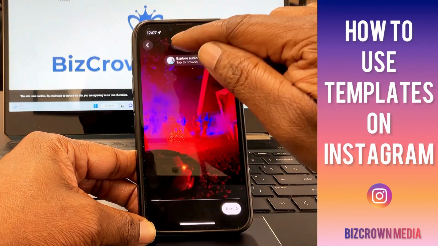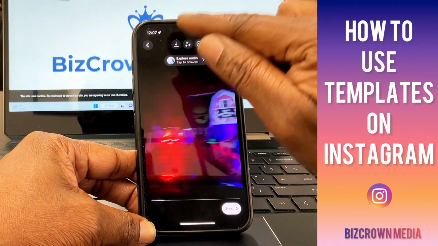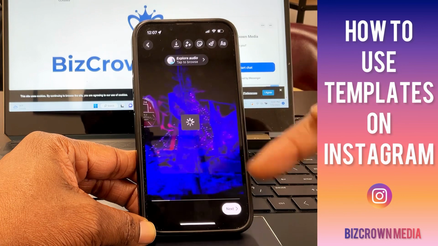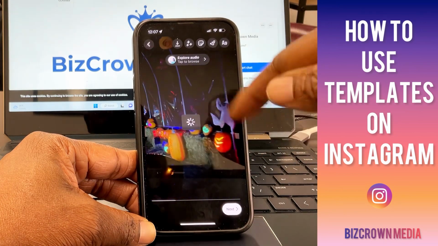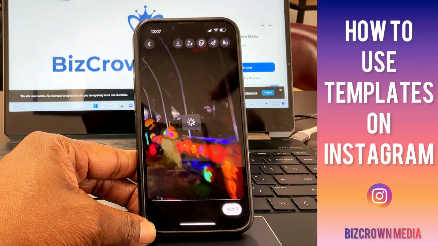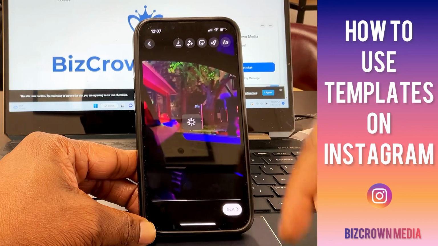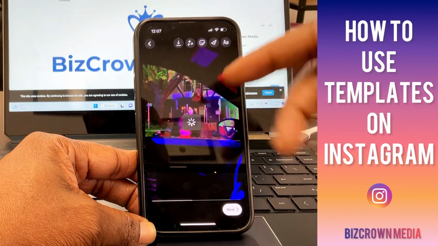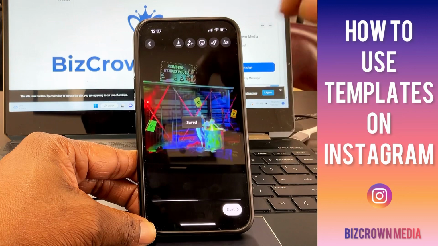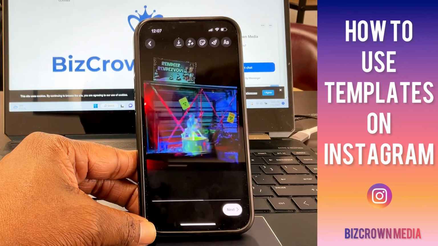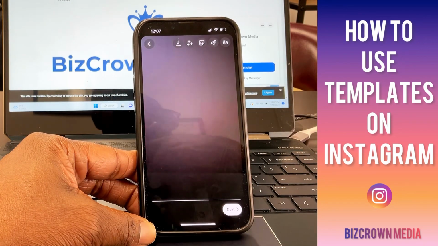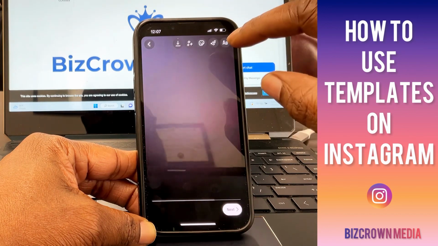Again, now you could save it. If you wanted to save this reel to your phone, you would do that. And as you can see, it's going, it's going, it's going. What it's doing is it's saving it to my camera roll. So when I go to my camera roll now, after all this is done, I will see this reel. See, it says saved. So it's a good thing to try and do it before you post it.